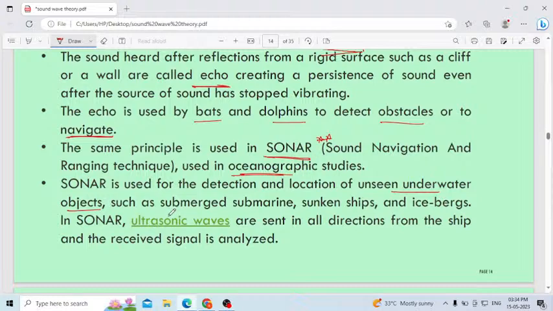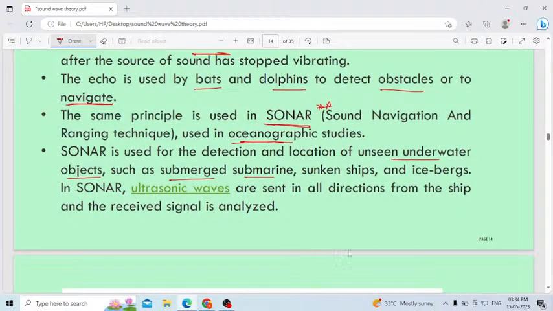Such as submerged submarines, sunken ships, icebergs. In sonar, ultrasonic waves are sent in all directions from the ship and the received signal is analyzed. How does the sonar work? Underwater we have so many obstacles, living and non-living things. This is land, and this is underwater, like the sea you can consider. Here they have the instrument, and they will send ultrasonic sound waves.